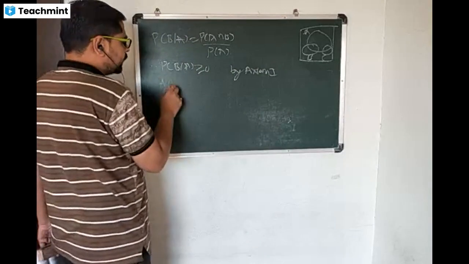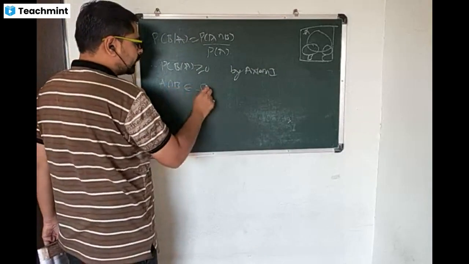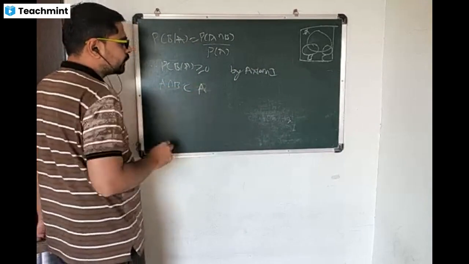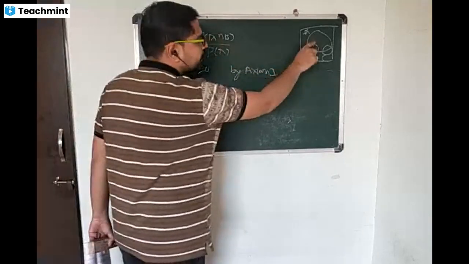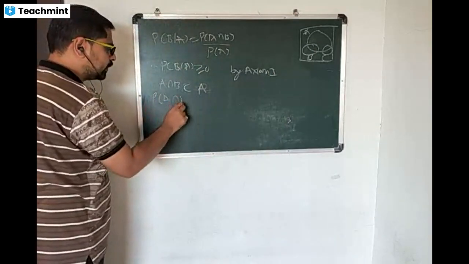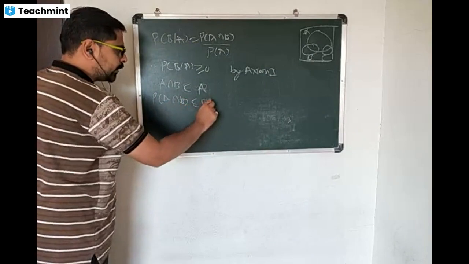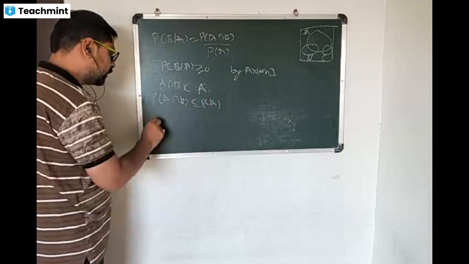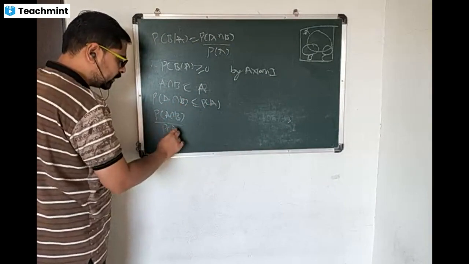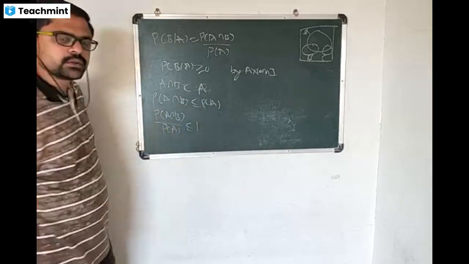We know that A intersection B is a subset of A, means A intersection B is a smaller set than A. So probability of A intersection B is less than or equal to probability of A, implies probability of A intersection B divided by probability of A less than or equal to 1.